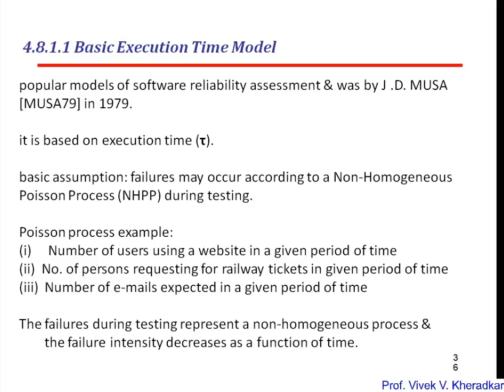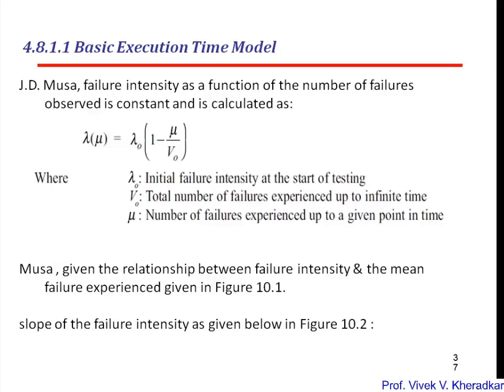So the failures during testing are represented as a non-homogeneous process, and the failure intensity changes as a function of time. J.D. Musa assumed that the decrease in the failure intensity is a function of the number of failures observed at constant time. That's why Musa defined the formula for lambda of mu, which measures the failure intensity, equal to lambda 0 times (1 minus mu upon v0), where lambda 0 represents the initial failure intensity at the start of testing. When you start the testing, the failure intensity at that time is lambda 0.